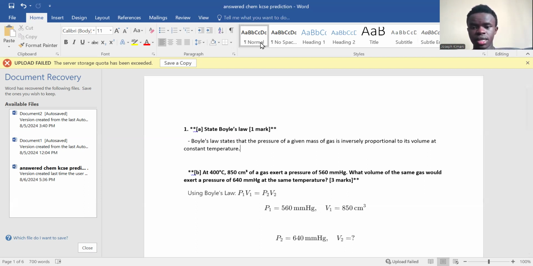But in this case, we are discussing the pressure. The pressure of a given mass of a gas is inversely proportional to its volume at a constant temperature. That was about the mass and the volume. As the volume decreases, the mass also decreases somehow. But when you talk about the pressure of the gas, that's Boyle's law.